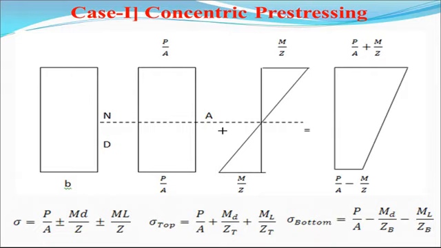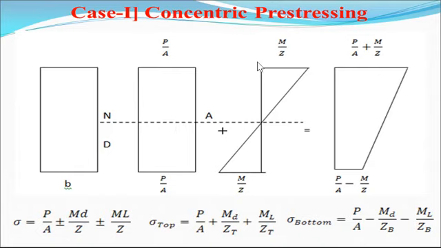First case is if the tendon is concentric. This is the cross section of the beam. B is the width and capital D is the overall depth, and due to the prestressing force at the center, that means at the neutral axis, we can see the direct stress because of the prestressing force is P by A at the top as well as at the bottom. It is a rectangular section, and the stress distribution is also rectangular due to the axial prestressing force.